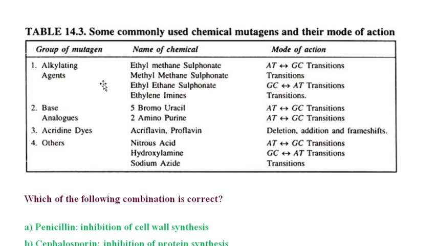So I already discussed 5-bromouracil. 2-aminopurine is a base analog of adenine, which will be mispairing with cytosine instead of thymine. Okay. Next are acridine dyes like acriflavine or proflavine. They will be acting as intercalating agents, and they will be responsible for deletion mutation, addition mutation, and frameshift mutation. Others include deaminating agents like nitrous acid, which will be deaminating the cytosine to uracil. Okay. Next are hydroxylamine and sodium azide.